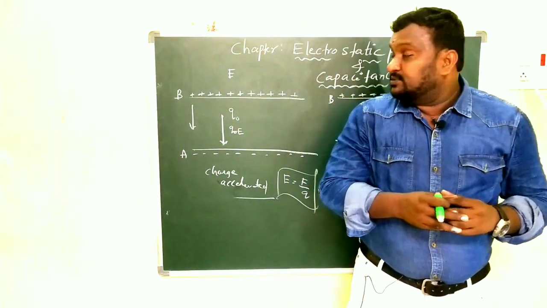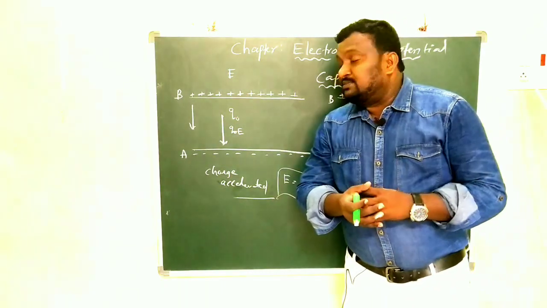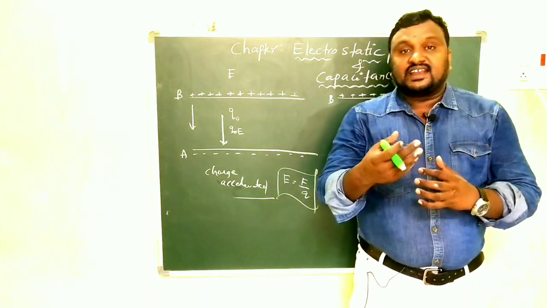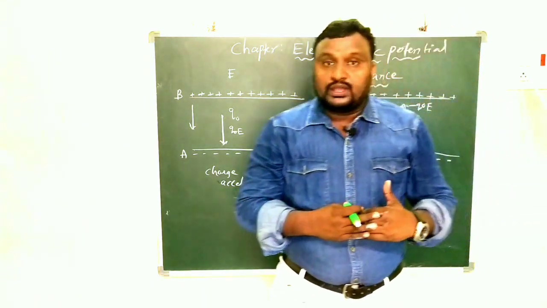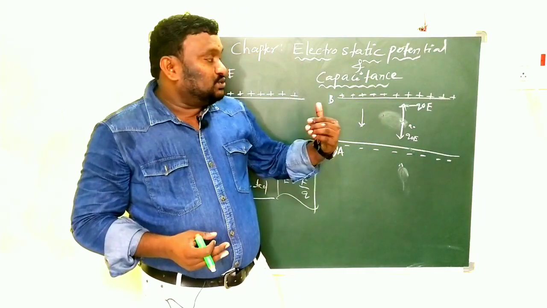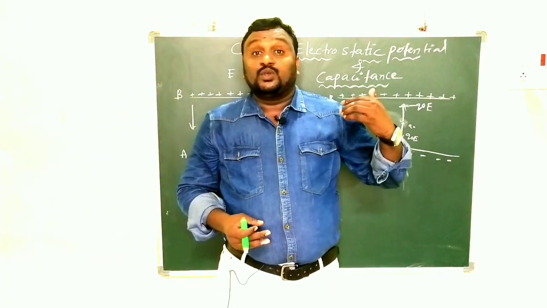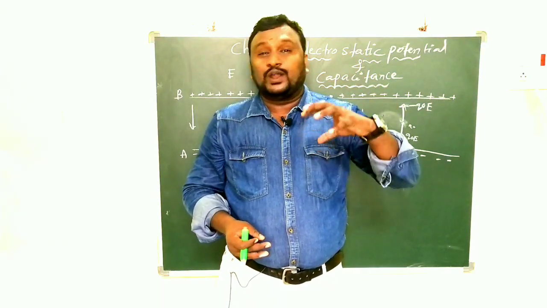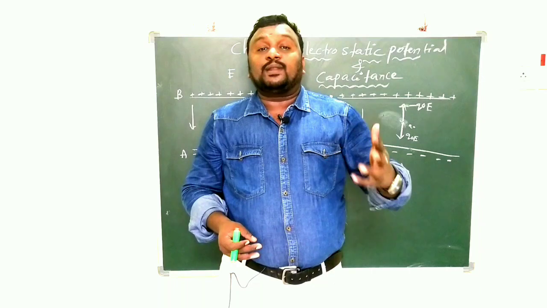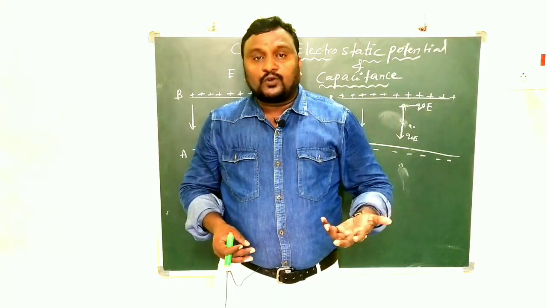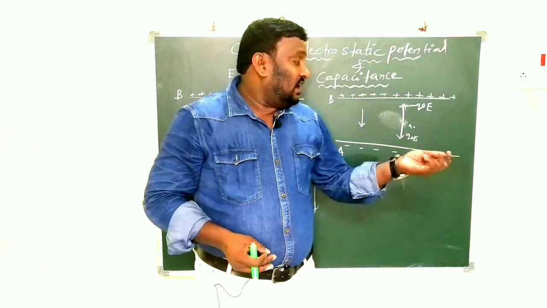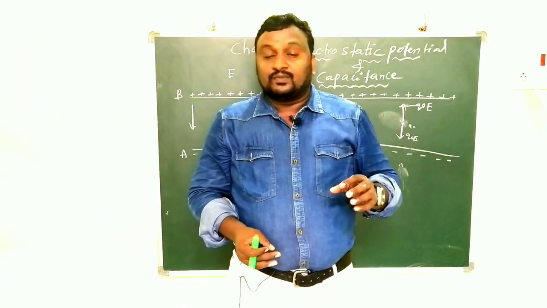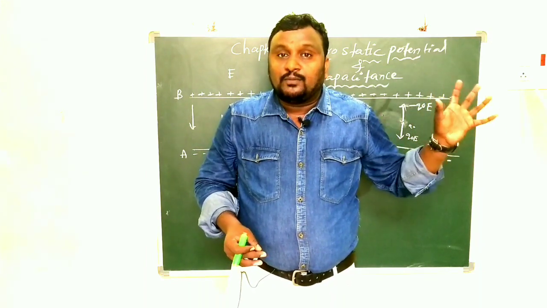In this example, what you observe is that when we have these two opposite terminals and the positive charge is moving downwards with some speed, the acceleration will be there. And now the same unit positive charge must move with a certain uniform velocity. When is that possible? Already when the charge is in the field, some force is acting on it. To balance that, we have to apply an equal amount of force in the opposite direction. Already the amount of force is Q0 E, and now it is minus Q0 E. Then the charge will move with uniform velocity.